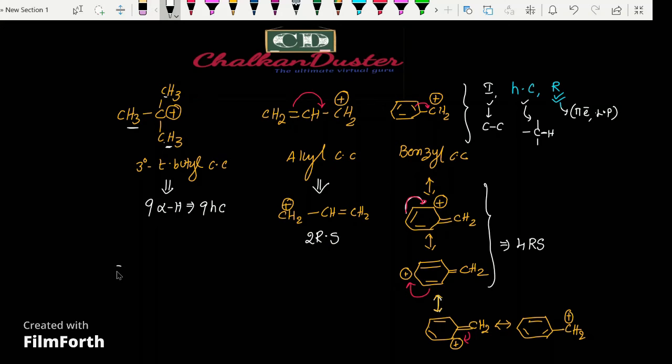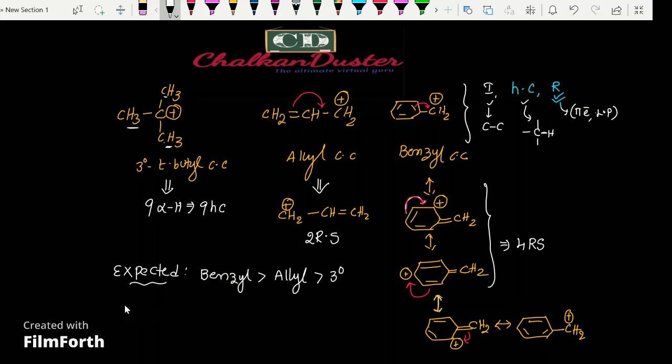So the expected order is benzyl more than allyl, which is more than the tertiary butyl carbocation, the 3 degree carbocation.